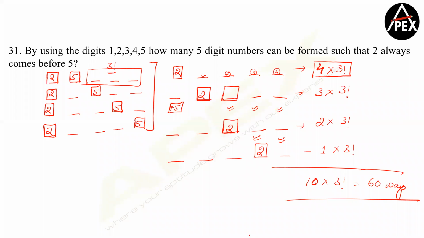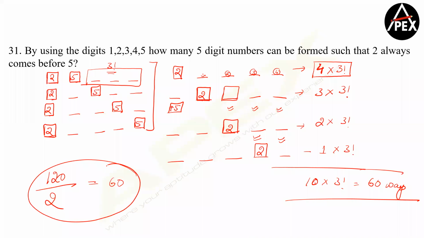And always remember, when these kinds of questions are asked, the total number of numbers is 120. Half of them will be the cases where 2 comes before 5, and half will be the cases where 2 comes after 5, and therefore the answer becomes 60. Clear, guys? Any doubts further?